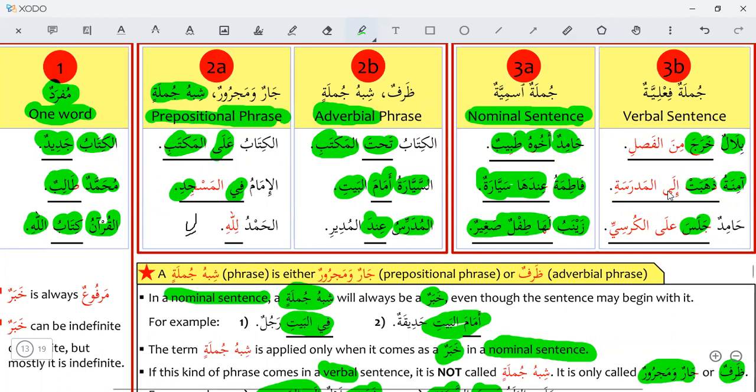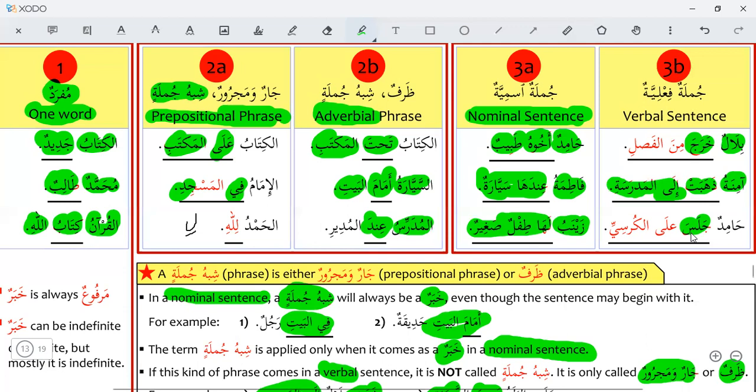A complete verbal sentence can be a khabar, a predicate. All the lines drawn below indicate the khabar. Kharaja minal fasli is khabar. Zahabat ilal madrasati is khabar. Hamidun, Hamid. Jalasa alal kursiyi. Hamid sat on the chair.